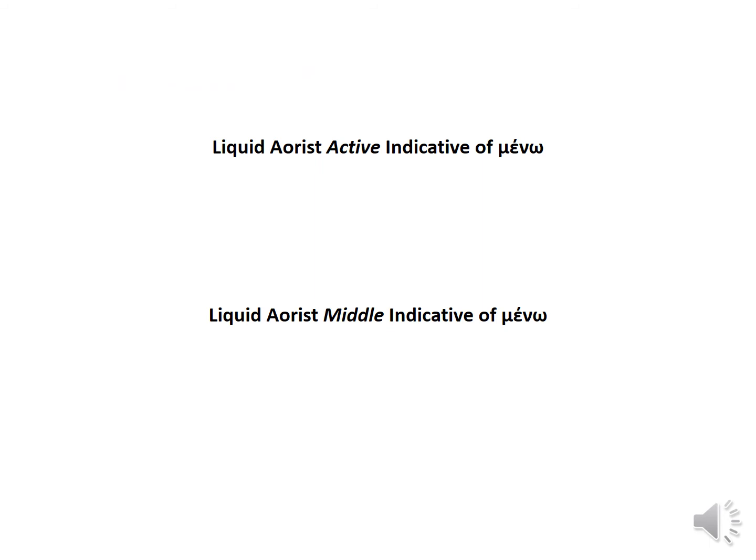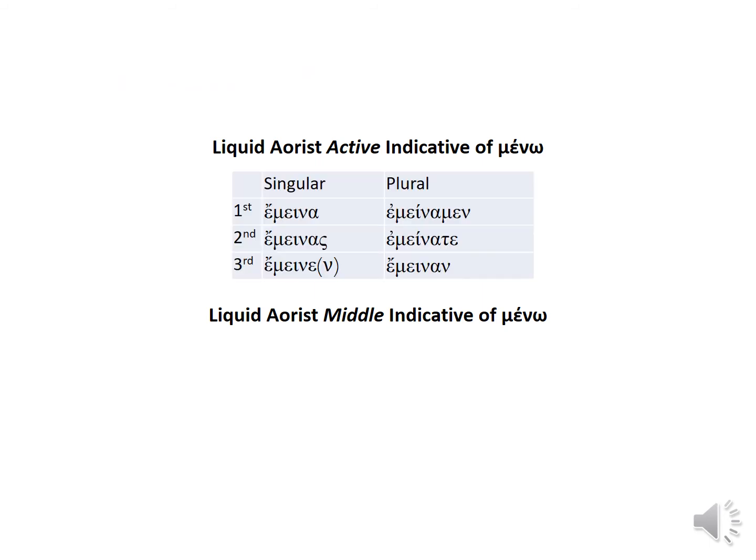Okay, so here's our paradigm for the liquid aorist active indicative of menō. If we chop it, there's our augment. There's our tense stem. And now we have not sigma alpha as the tense formative, but simply alpha as the tense formative. And then our secondary endings. The ending just happens not to appear in the first person singular of this conjugation. And as in the regular first aorist, that alpha has become an epsilon. So emeina, emeinas, emeinen.